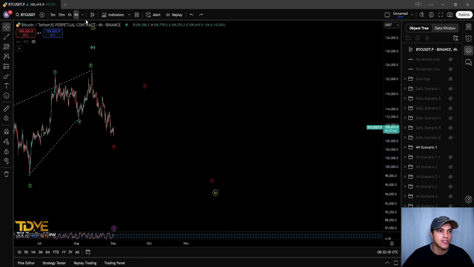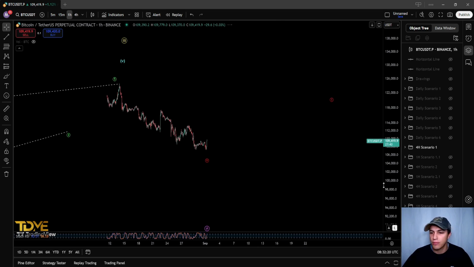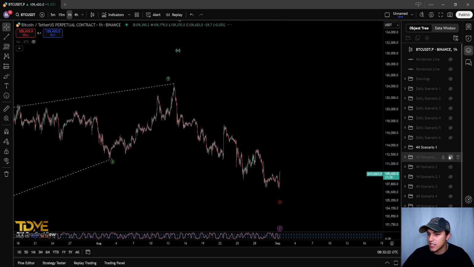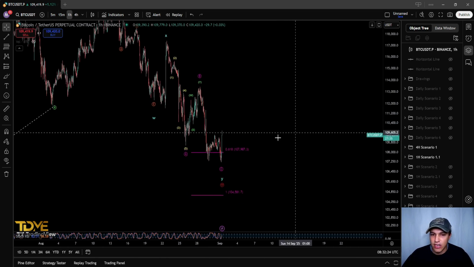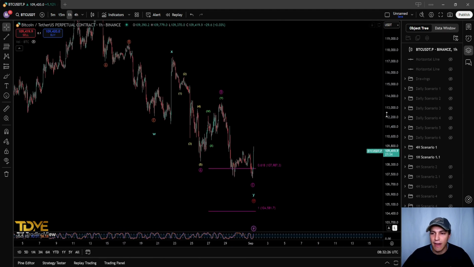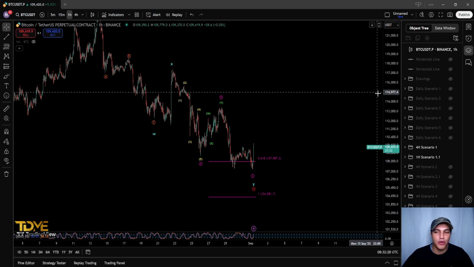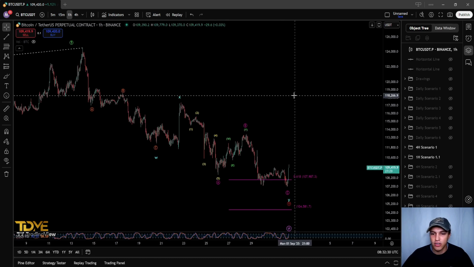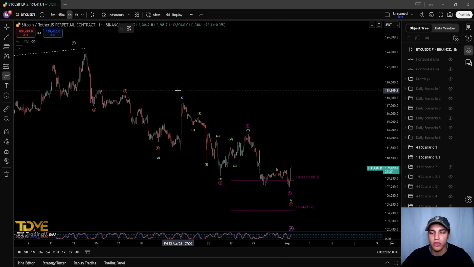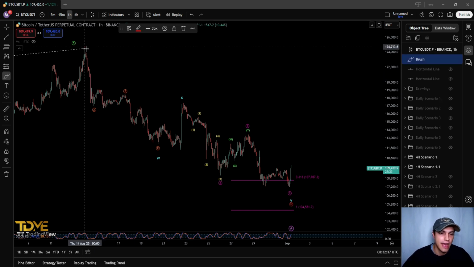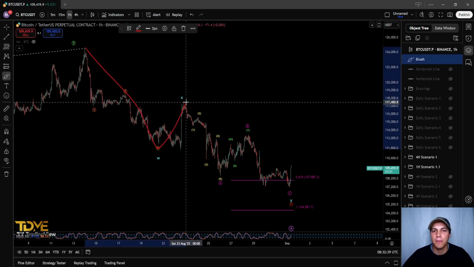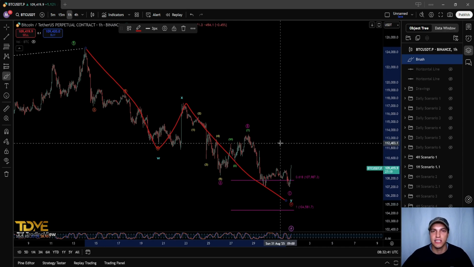Now, if we look at this on the hourly time frame to break down this chart more, we can see that this is our current chart here. We have in blue a WXY down. Let me extend this chart. A WXY towards the downside in the wave W. Here we have a W down, X up, and a Y towards the downside.